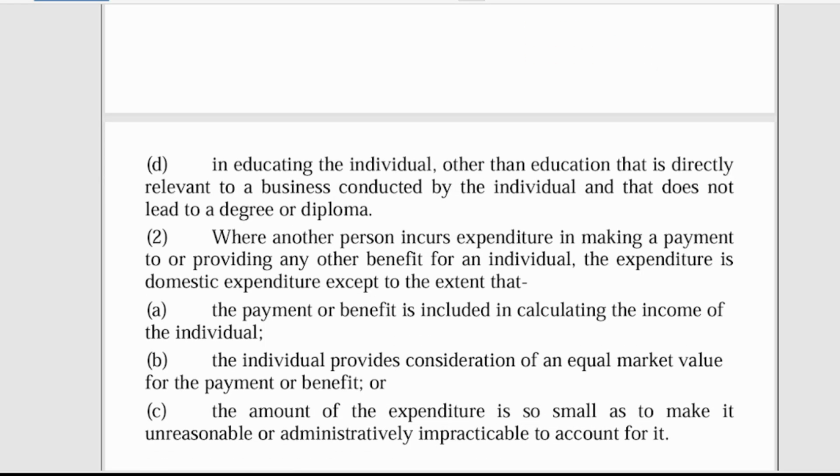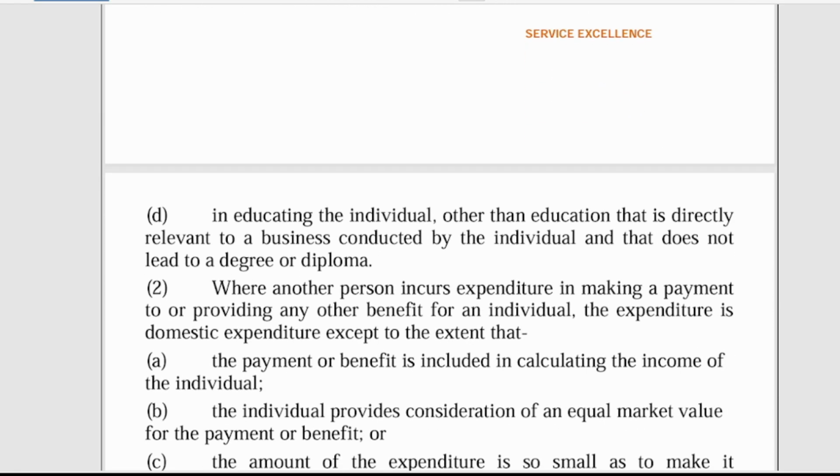Now, in deducting for the individual, other than education that is directly relevant to the business conducted by the individual, and that does not lead to a degree or diploma. So if you are thinking of your employees' education expenses, you are taking your staff to do on-the-job training or something, okay. But if the training will lead them to a degree or diploma, you don't add it. But if, let's say, you are an accountant, and you take your staff to EY to do some short course program teaching on how to do the job, it's allowable. But if you are taking them to go and do ICAG or CIT, it's not allowable.